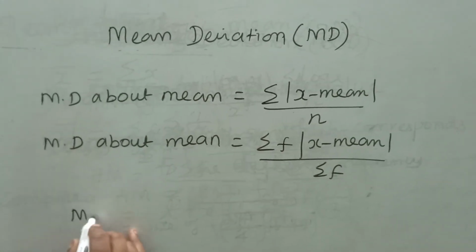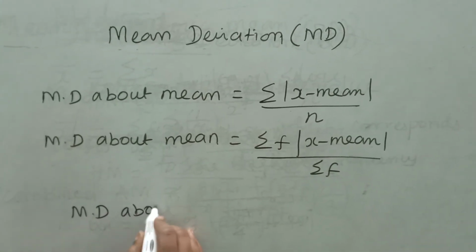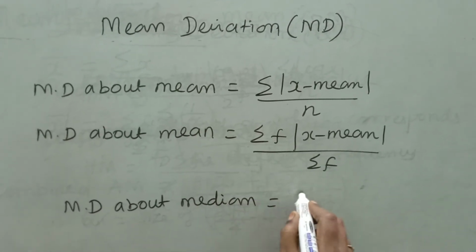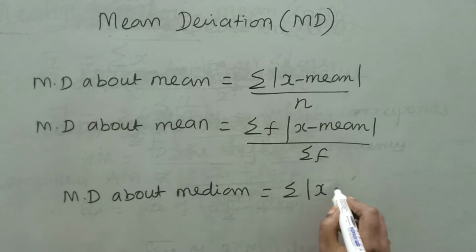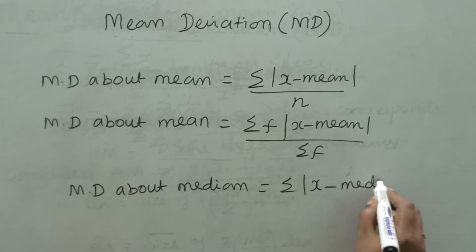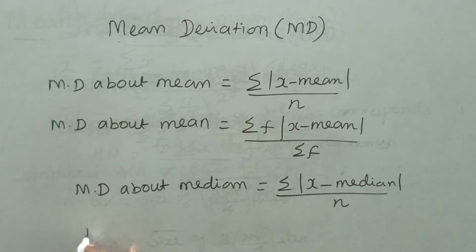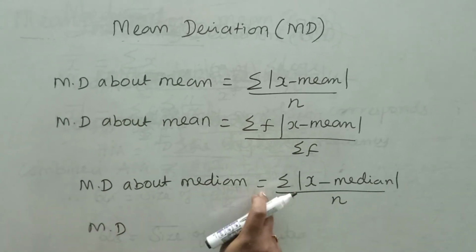Next one, mean deviation about median for individual data is sigma modulus of x minus median divided by n. This is for individual data.